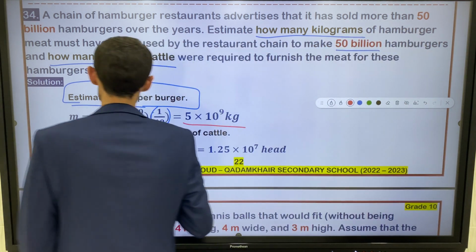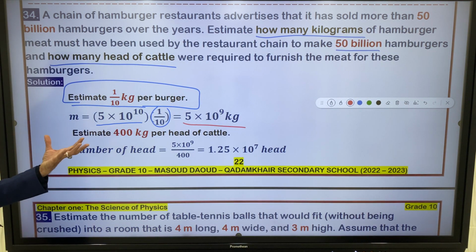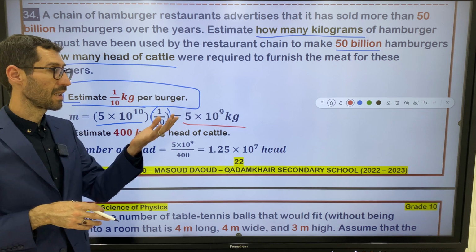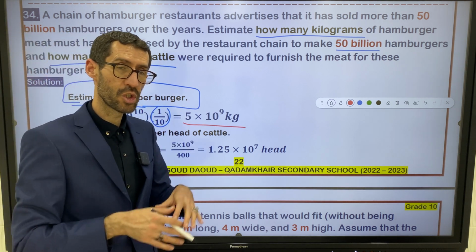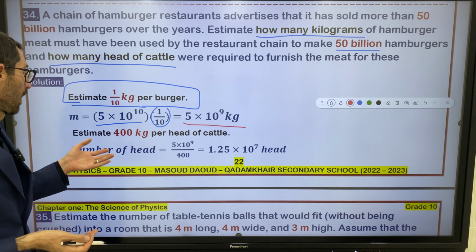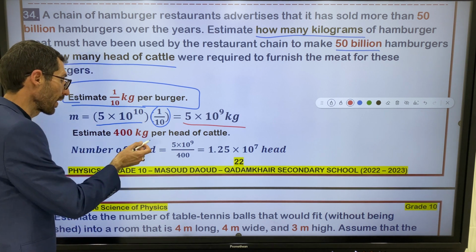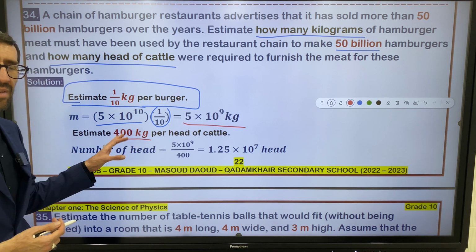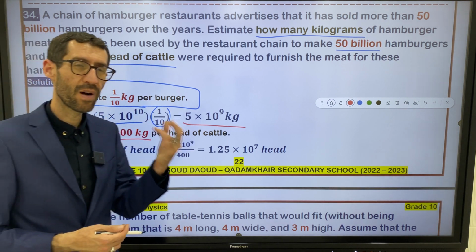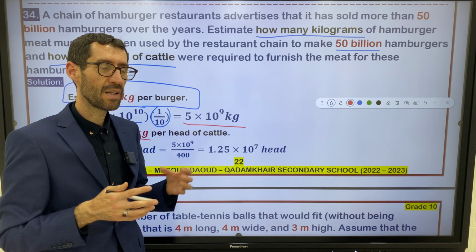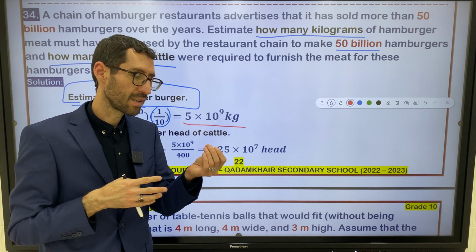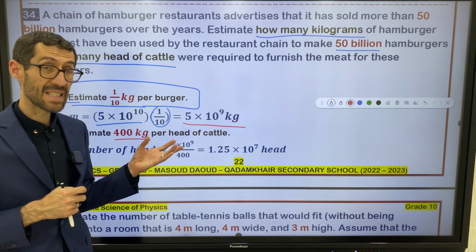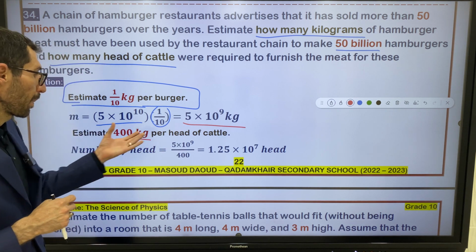What do you say about the other one? We want to look for the number of cattle that were served during these years. Estimate 400 kilograms per head of cattle. For example, maybe the number is a little bit far from reality. It doesn't make sense, actually, 400 kilograms per head of cattle.